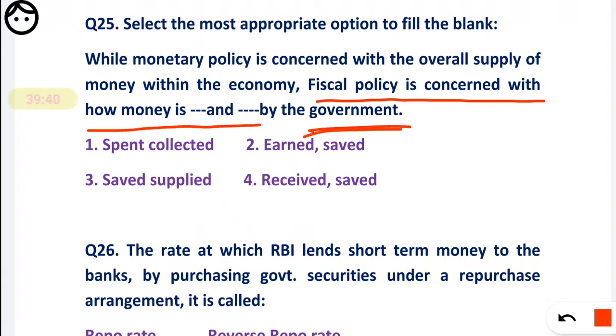So friends, they are asking about fiscal policy. We know the aim of fiscal policy is how to earn money and how to spend that money.